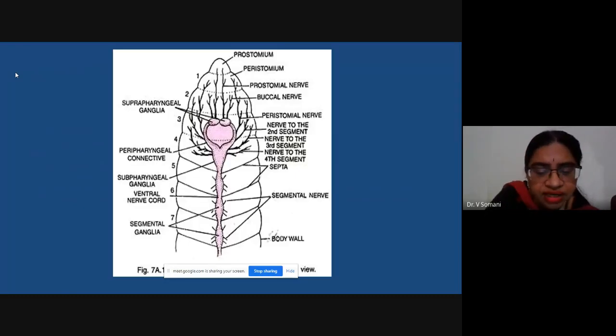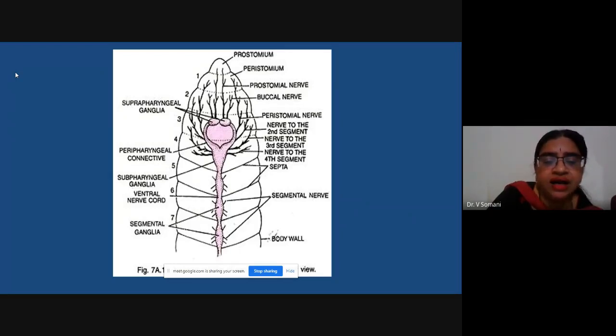Okay, so over here you can see the nervous system plan of a typical annelid worm. Prostomium, that is the mouth. I am referring to the anterior most part of the organism. Come down to segment number 3. Now in segment number 3, you can observe a pair of ganglia which are known as suprapharyngeal ganglia. That is the pharynx region. If you remember the digestive system, that is the pharynx region.